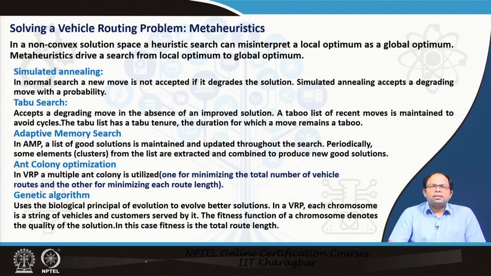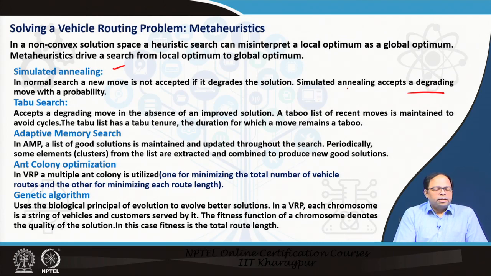Some of the popular techniques that are used are called simulated annealing. In a normal search, a new move is not accepted if it degrades the solution. That means, with a normal heuristic, if I say that the next option is not good, then I will not go in that direction altogether. But simulated annealing accepts a degrading move with a probability, because maybe the next move is degrading, but after that it may actually take a turn in a better direction. So, to avoid this kind of bogging down at the local level, because you are ignoring those alternatives, simulated annealing can go around that particular problem.